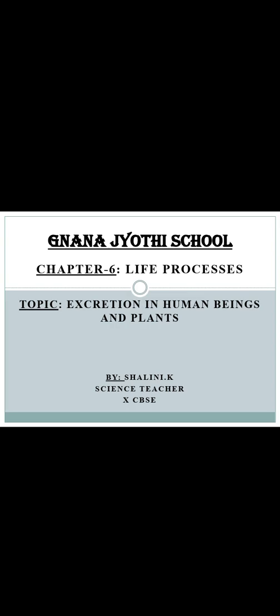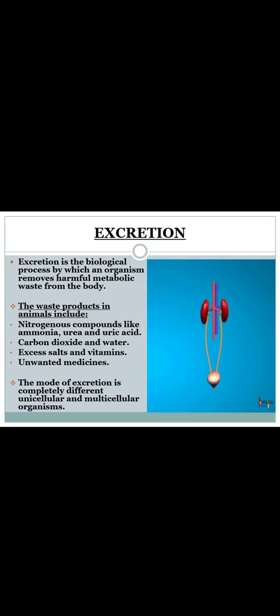Let us continue with the last topic of the lesson, life processes, that is excretion in human beings and plants. So let us begin this topic with the definition for excretion. Excretion is the biological process by which an organism removes harmful metabolic waste from the body. So whatever harmful metabolic waste is there in our body is removed by the biological process, that is excretion.